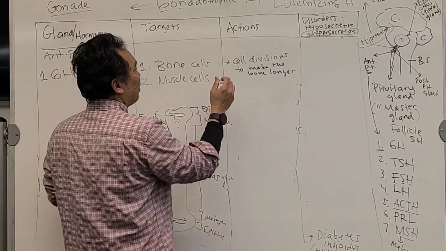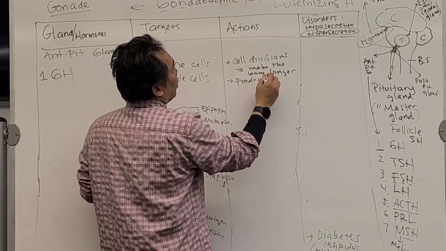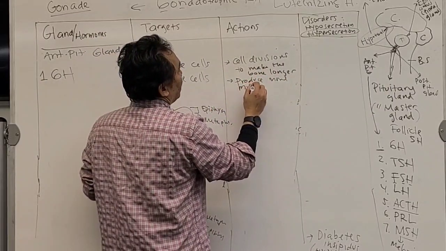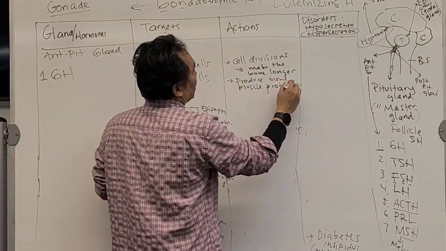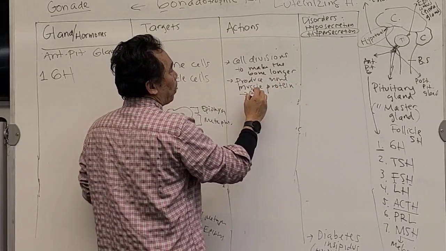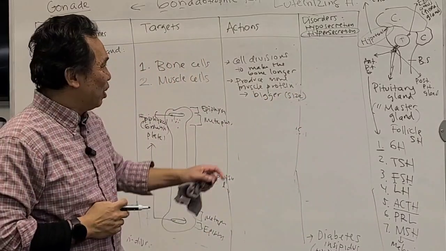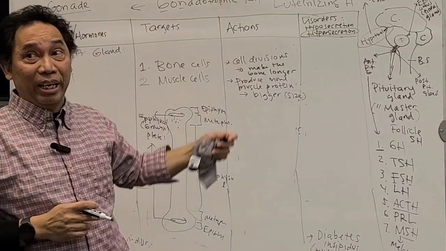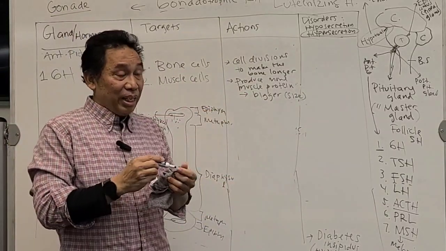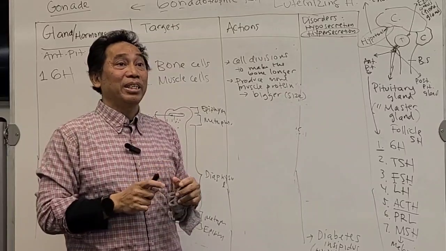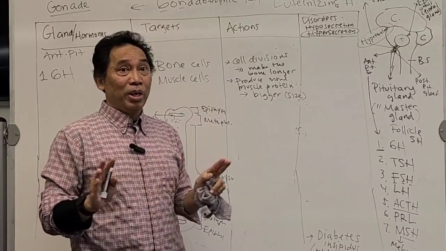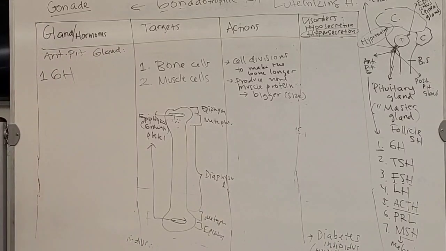Okay, so this one will what? Produce more muscle proteins that make the muscle become bigger. So this is size, not numbers. For the bone, the number of cells increases, but for the muscle, the size of the cell will be increasing. Are you with me? Not the number of cells, but the size of the cell will be increasing. That makes sense, right? That's how it happens.